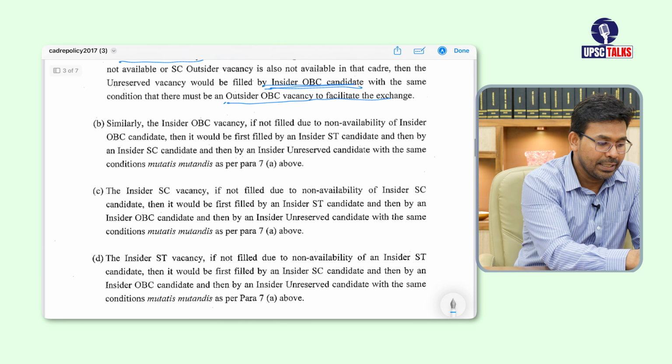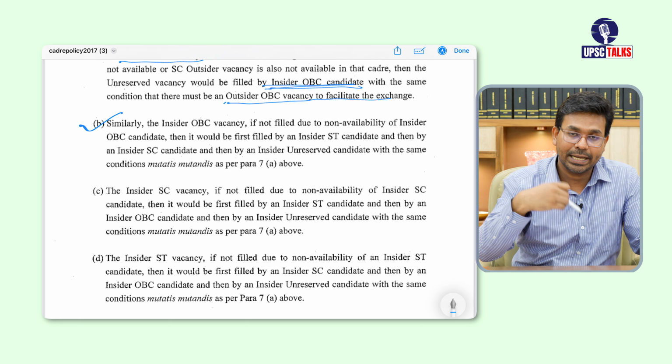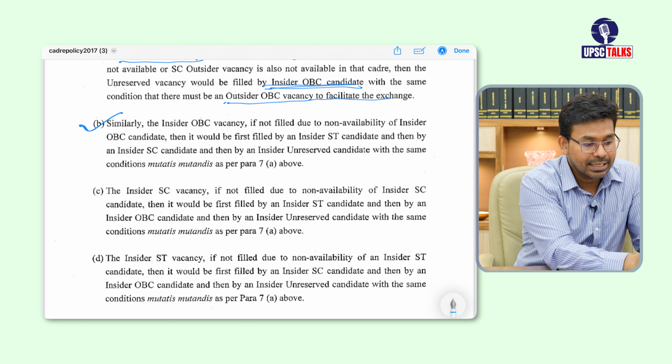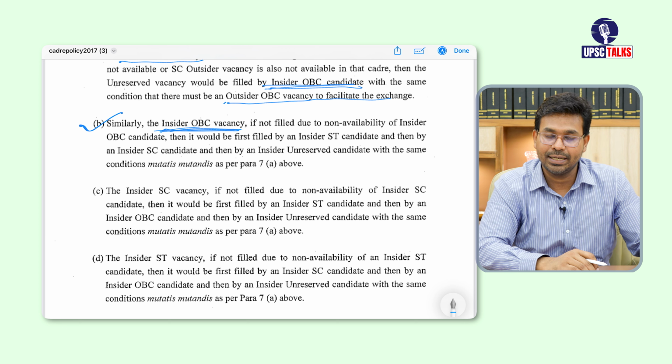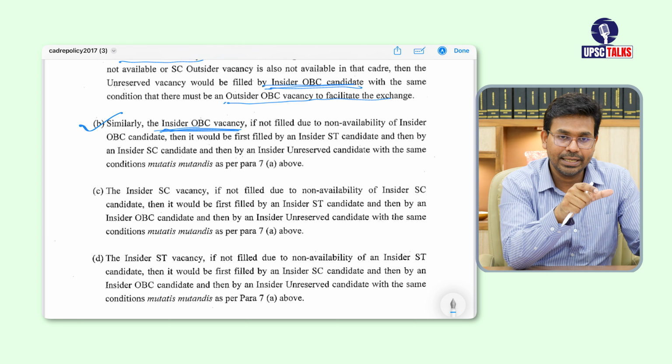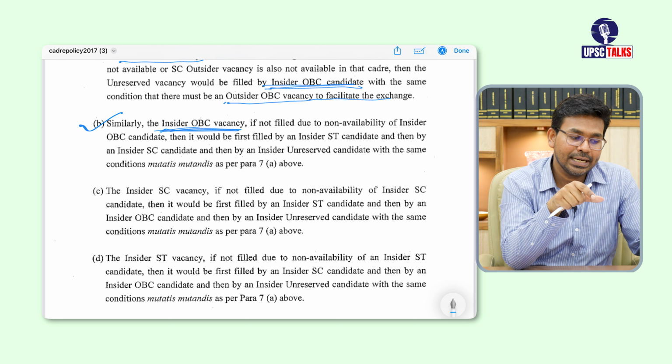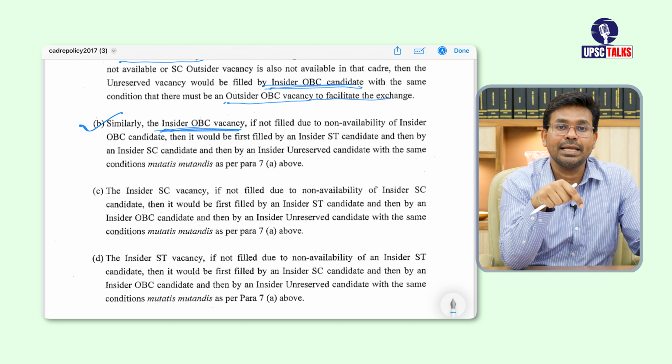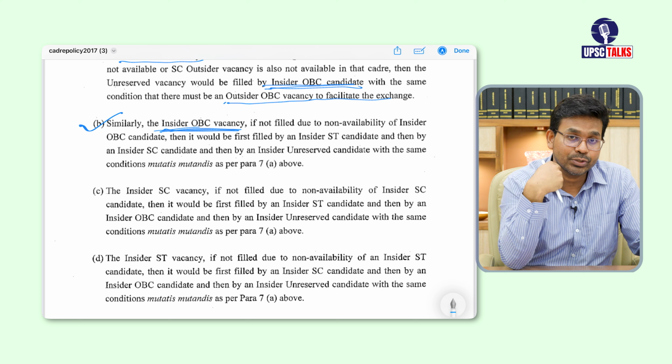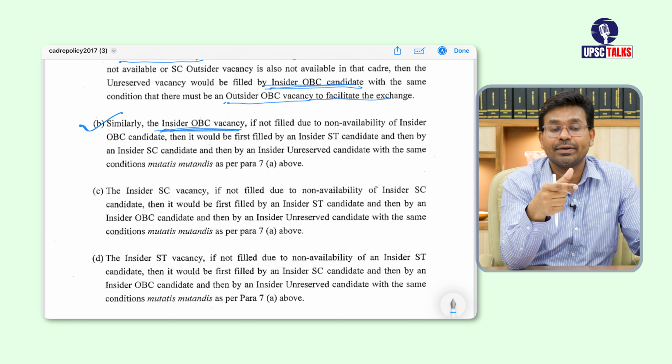Now in point B, they are going to follow a similar mechanism, but in this case they are considering the vacancy for an insider OBC candidate. Means there is a vacancy for an insider OBC candidate, but if an insider OBC candidate is not available, how are they going to fill that vacancy?